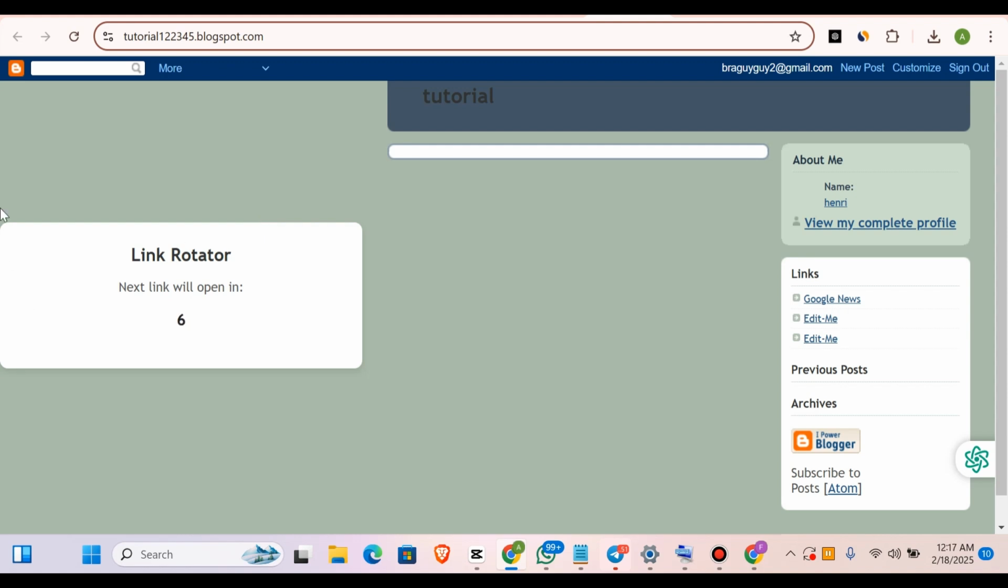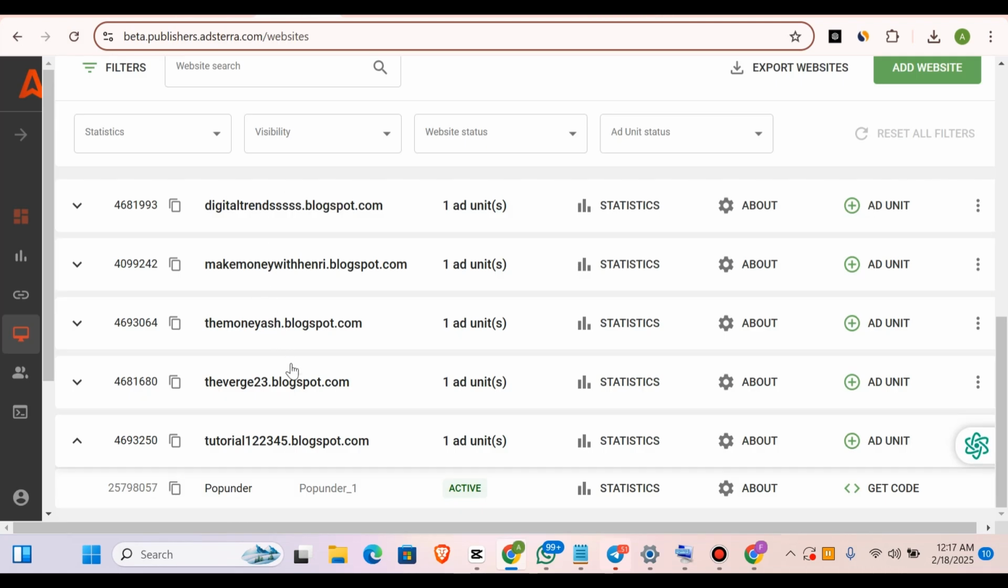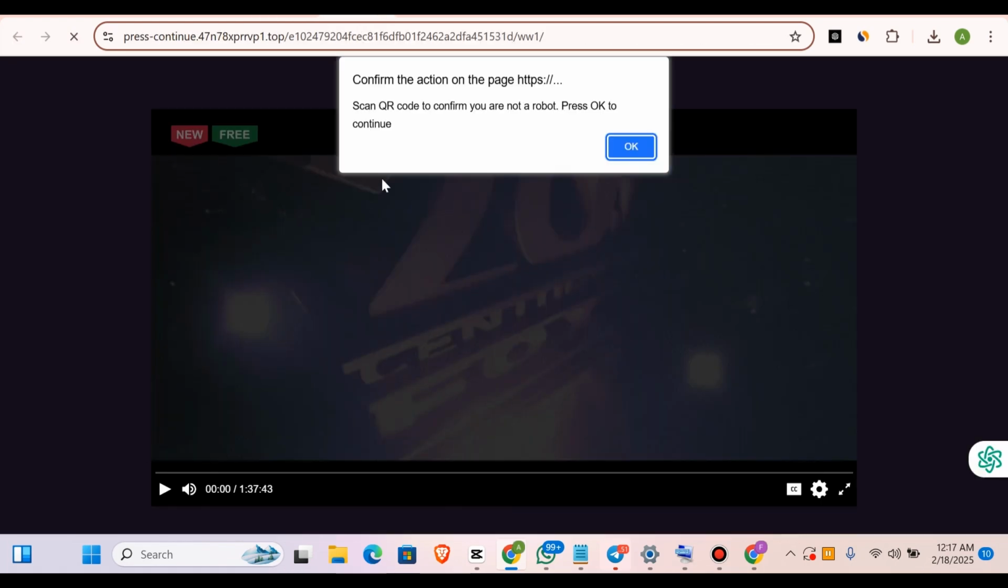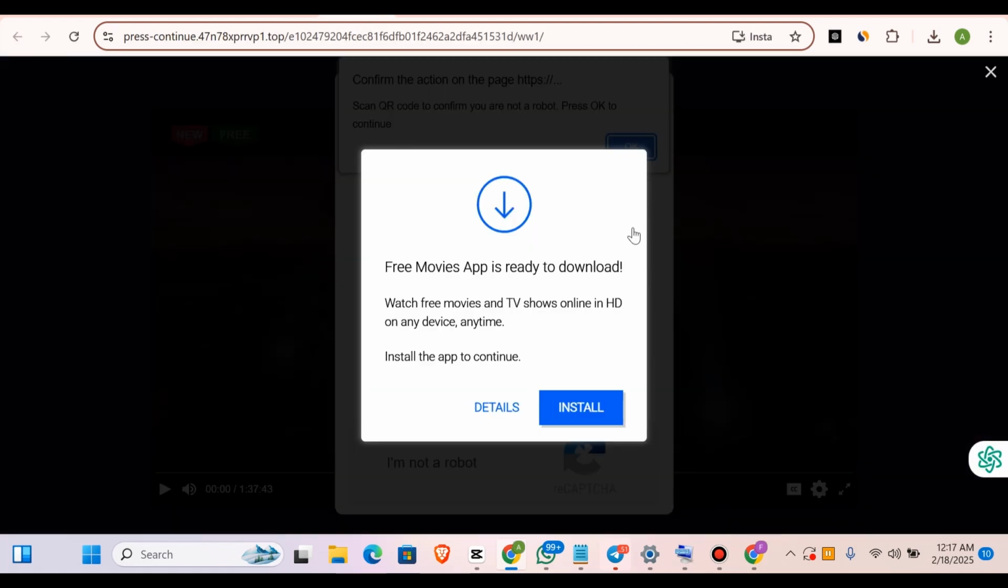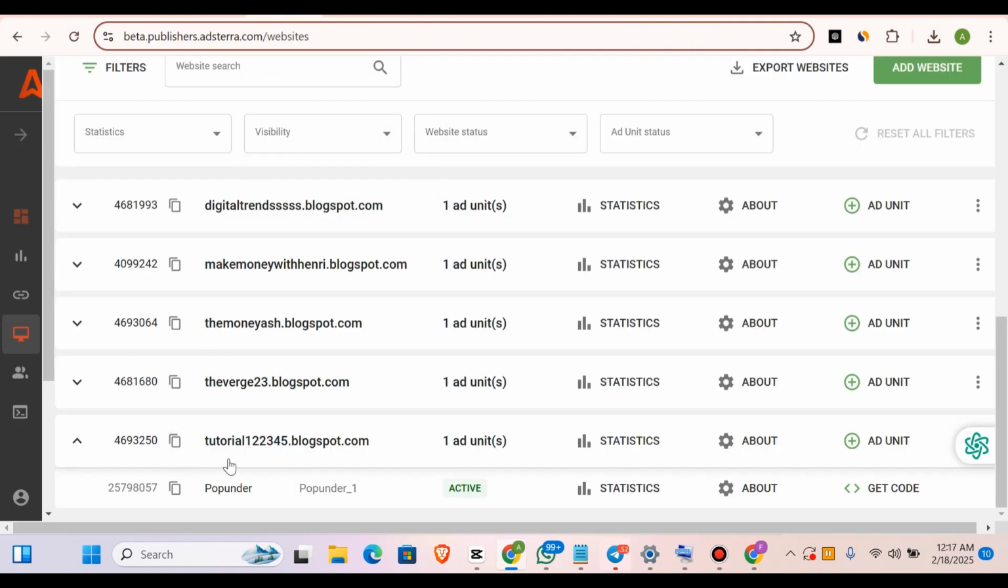Now, you have to come back to your Adsterra. Come back to your Adsterra, and come to that particular website. You can see the ads are even running. I can't get time to continue with this particular video because the ads are running. This is one of the ads. All right, so let's try to switch it back. So this is the website that I added earlier.